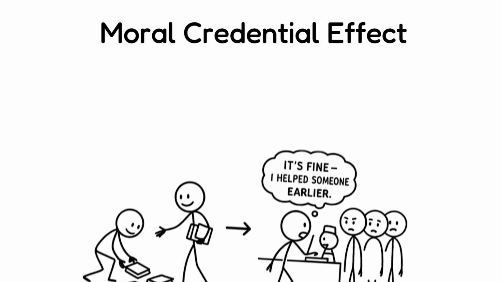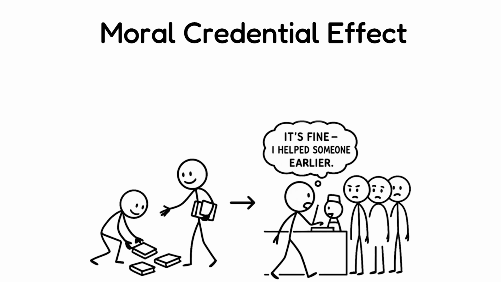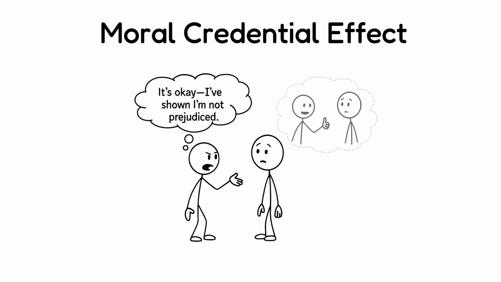Moral credential effect. It happens when someone does a good deed and then feels like they've earned the right to do something wrong or unfair afterward. For example, a person who speaks up for equality might later make a biased comment thinking, "It's okay, I've shown I'm not prejudiced."